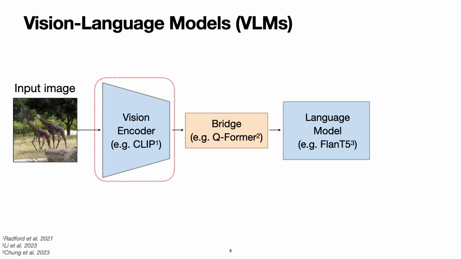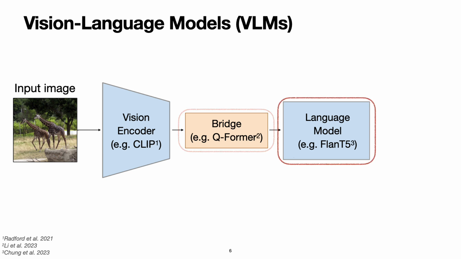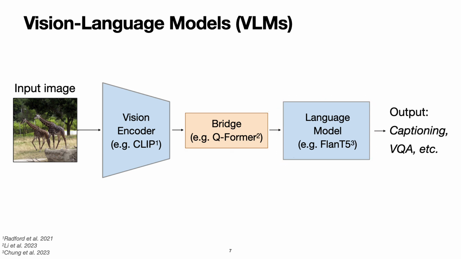From a given image, the VLM extracts features using the vision encoder. The features are processed by the bridge network and then given to the language model to output predictions for different tasks, such as captioning or visual question answering.